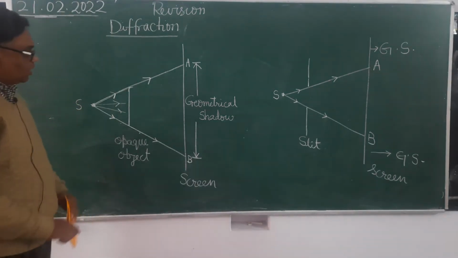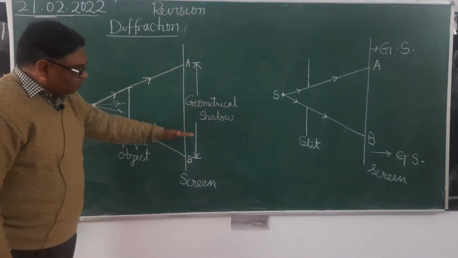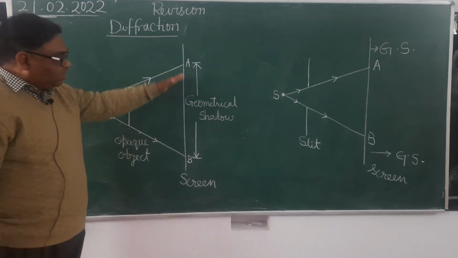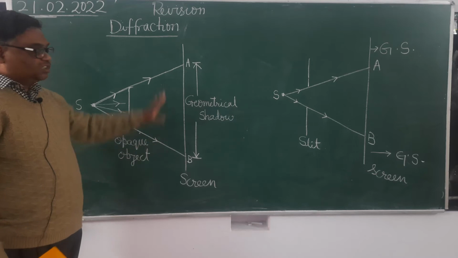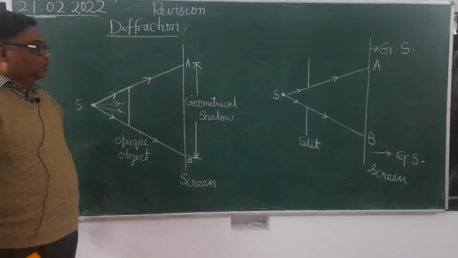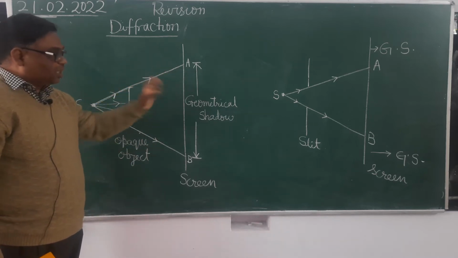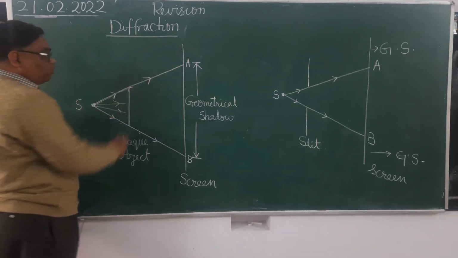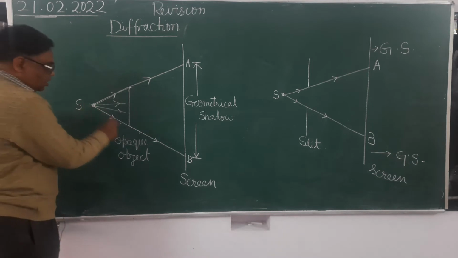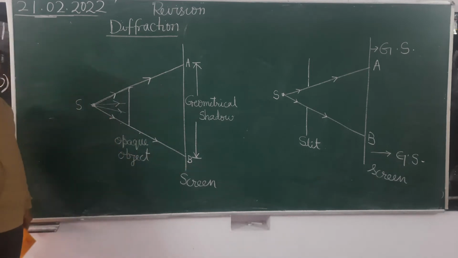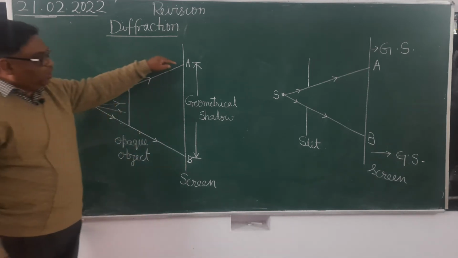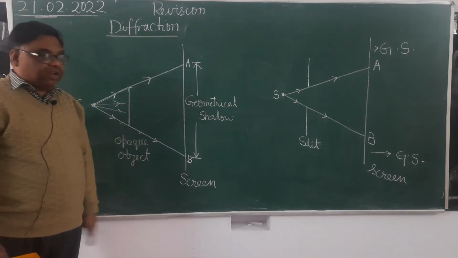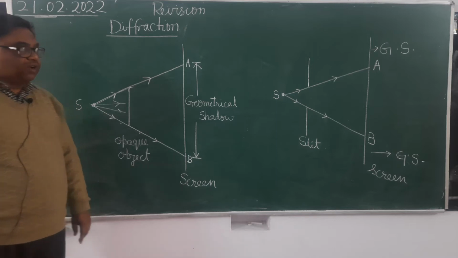So if you see on the screen, this part of the screen will be a darker region. No light rays are reaching here. This is called the geometrical shadow. इसको क्या कहेंगे? Geometrical shadow. But the light rays are reaching above A and below B, and that portion will be illuminated. A के ऊपर और B के नीचे वाला पोर्शन illuminated होगा.